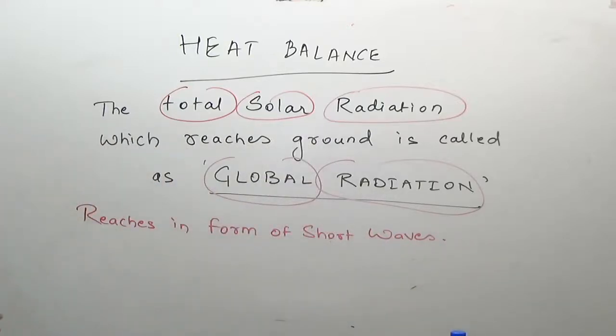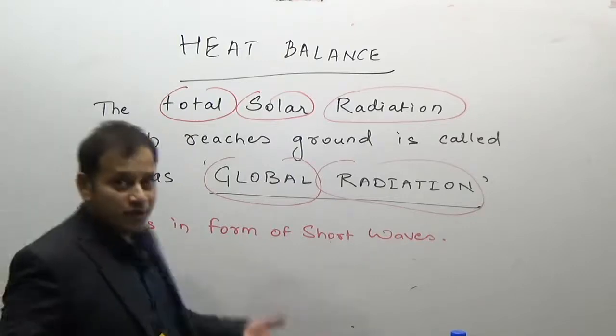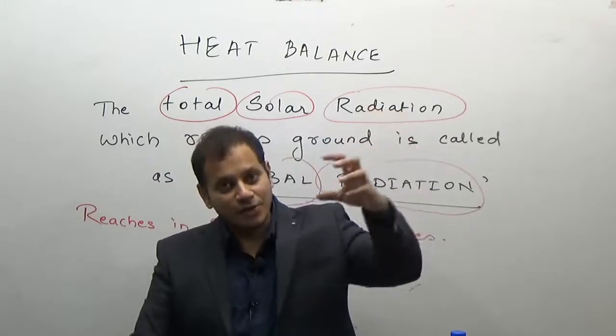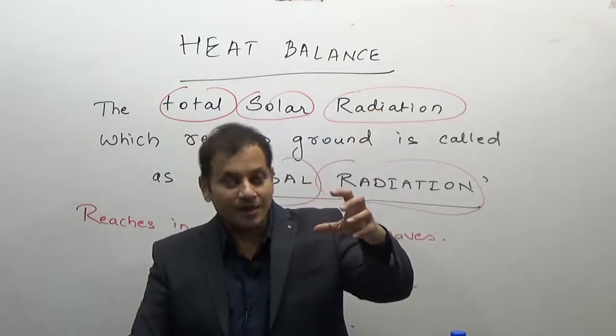Now the heat balance is the equation where we are going to study the difference between the total amount of solar radiation that reaches the earth and what goes back.